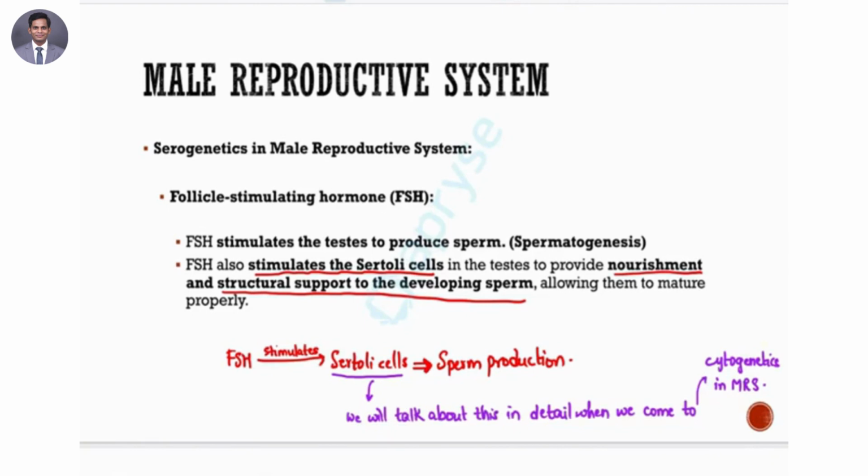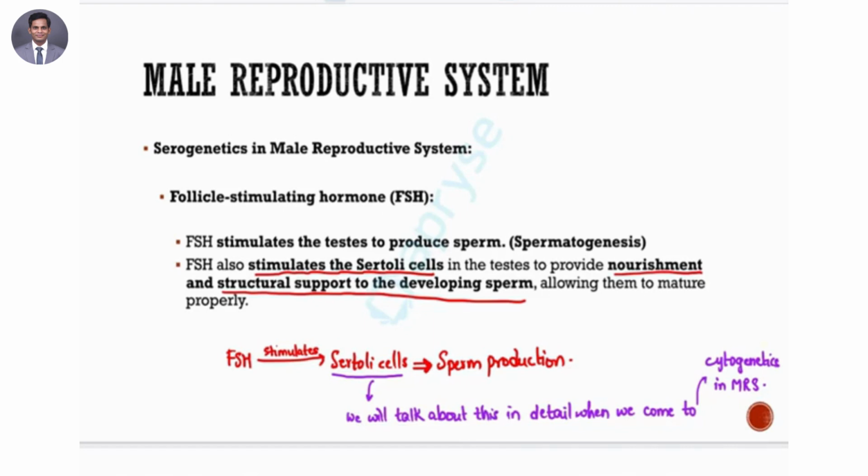They provide structural and nutritional support to your sperm cells. So if I have to encapsulate this idea: FSH stimulates the Sertoli cells, and Sertoli cells result in sperm production. Sertoli cells provide structural and nutritional support to developing sperm cells.